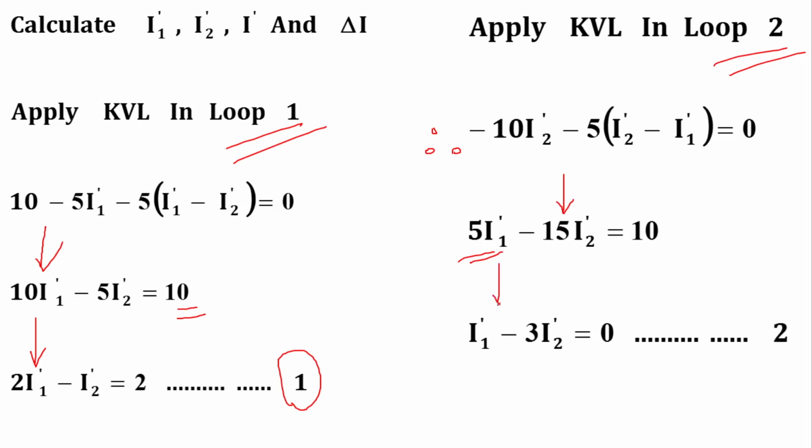So we have to take 5 common, so the equation becomes I1 dash minus, dividing 15 by 5 gives you 3, so I1 dash minus 3 I2 dash is equal to 0.